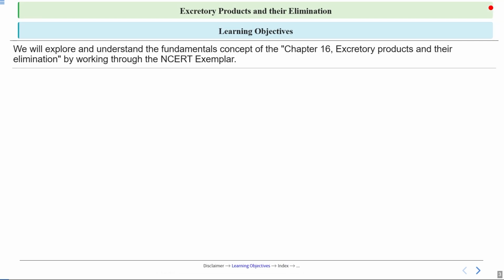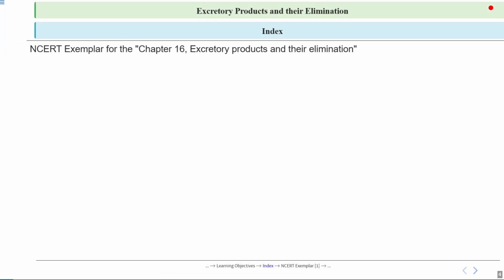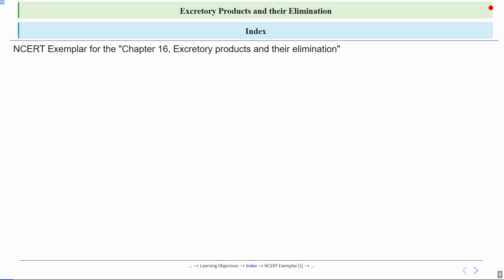So this will be our learning objective. We will explore and understand the fundamental concepts by working through the NCERT Exemplar. Now this will be our index for today.